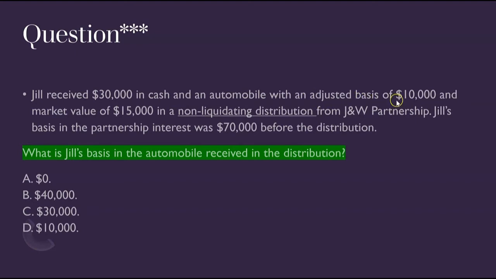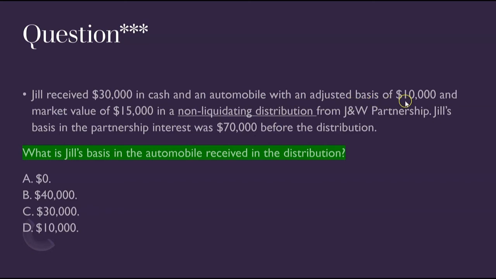Now, does the car come to her with a $10,000 basis or a $15,000 fair market value? How do we handle Jill's basis in the car when the asset itself has a $10,000 basis but it's worth $15,000? Well, you have to remember that assets come out of a partnership at basis, not fair market value. So we would totally ignore the fair market value of $15,000. And that's the way the CPA exam will probably give it to you.